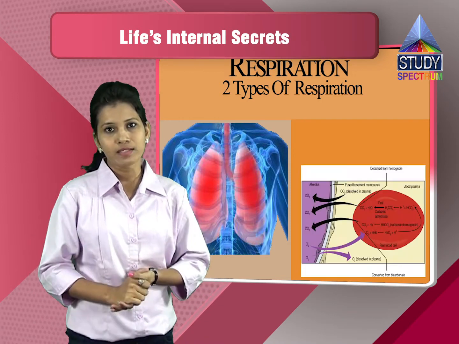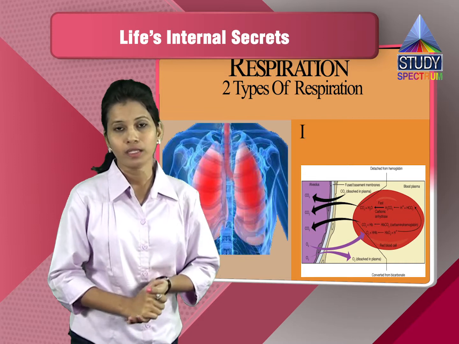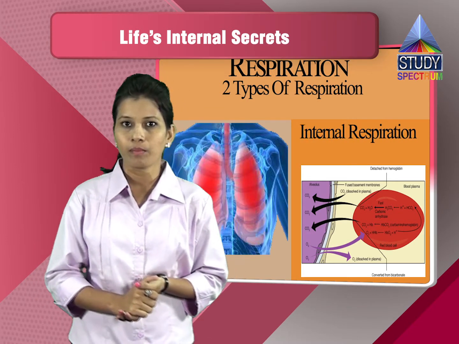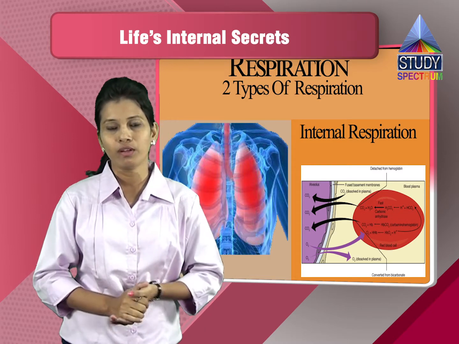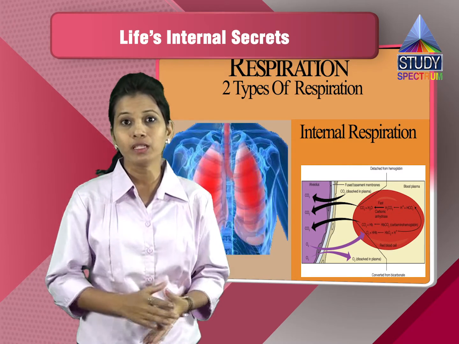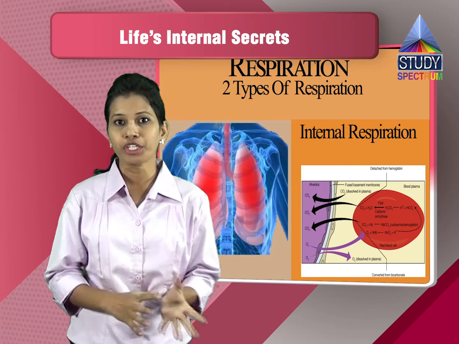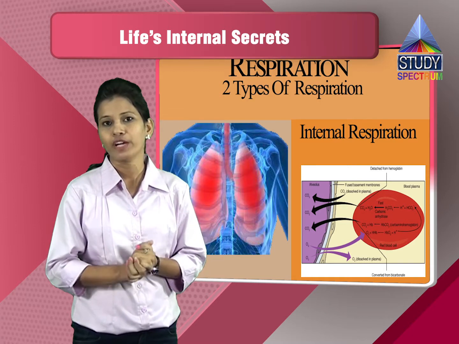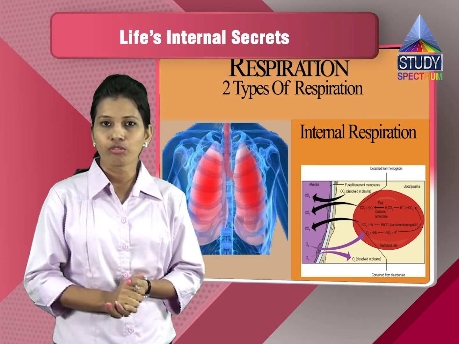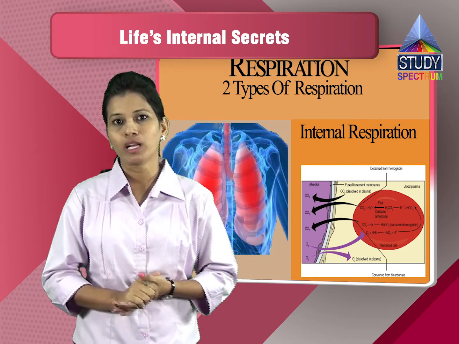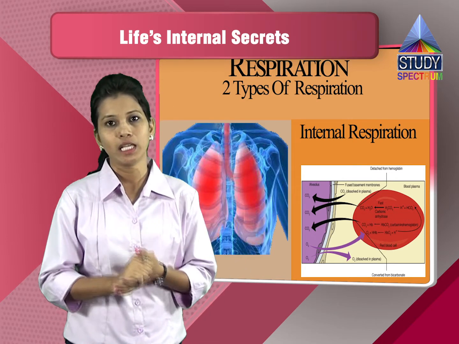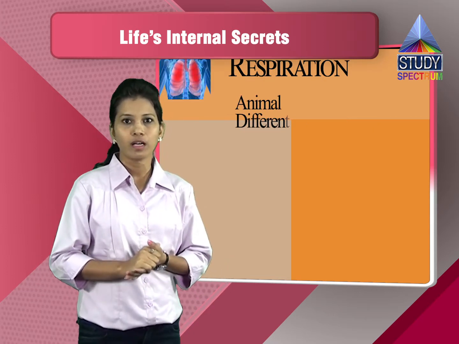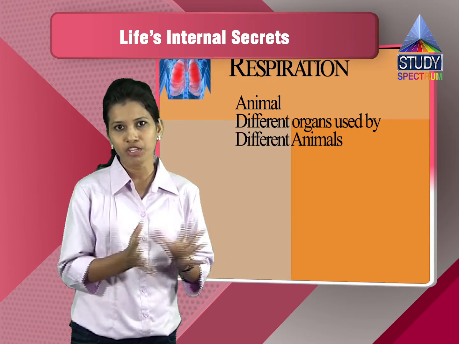Now the next is the internal respiration or the cellular respiration. The internal respiration is taking place at the cellular level, wherein the mitochondria convert the oxygen into the ATP. It uses the oxygen and it helps in production of ATP using that oxygen. So this is done at the cellular level, and that's why it is called cellular respiration or internal respiration. Now we have the various respirations, like we have respiration in animals.